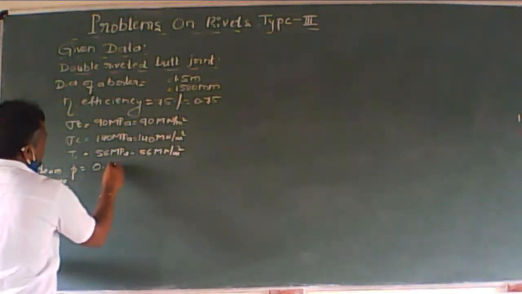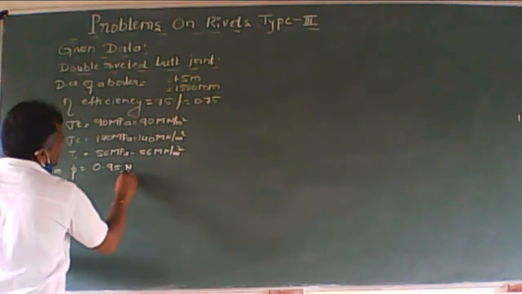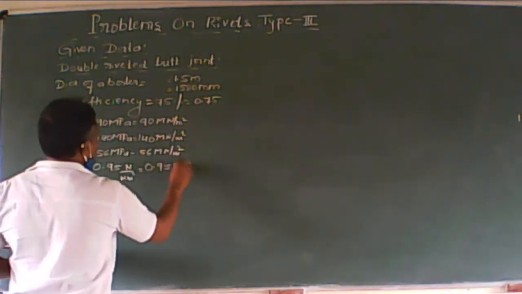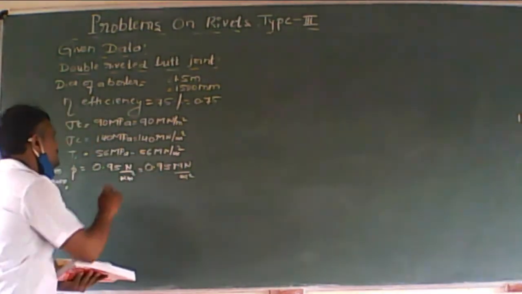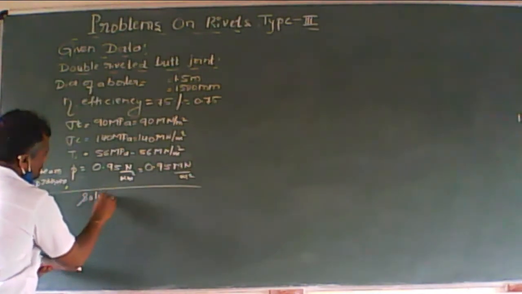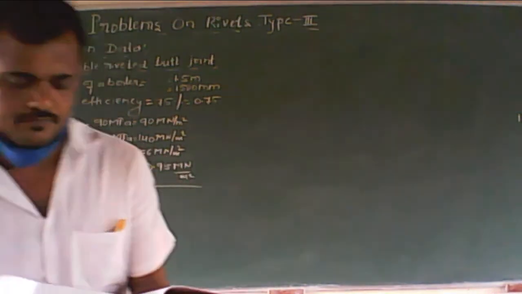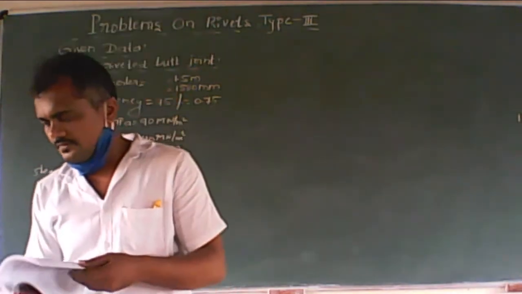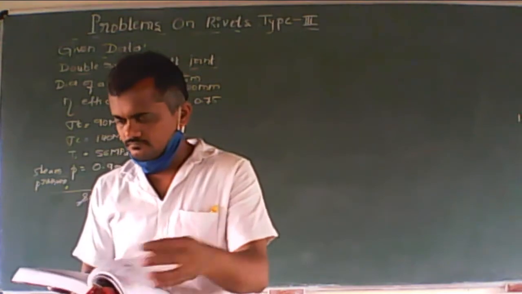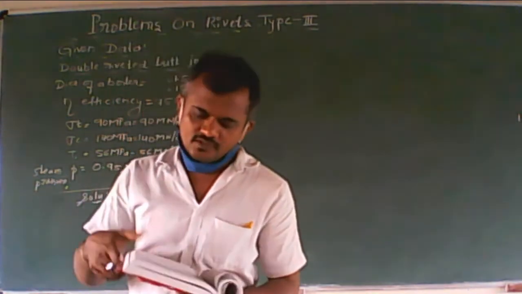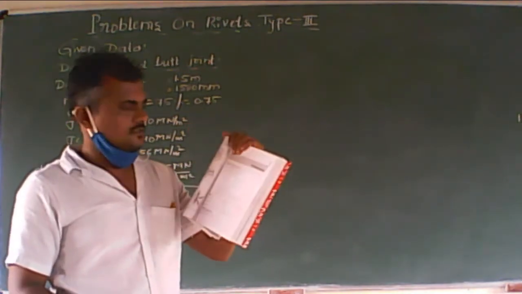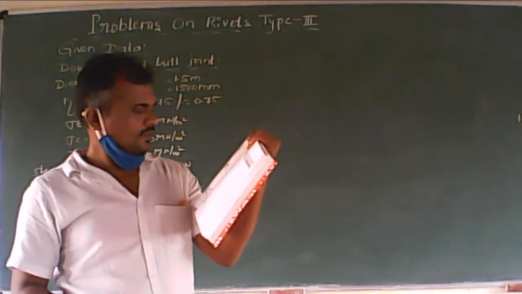Steam pressure is 0.95 Newton per mm square, which is nothing but mega Newton per meter square. Correct? So afterwards we shall go for the solution. When you refer to page number 79 of the rivets chapter, please refer to the details in the beginning of page number 79.